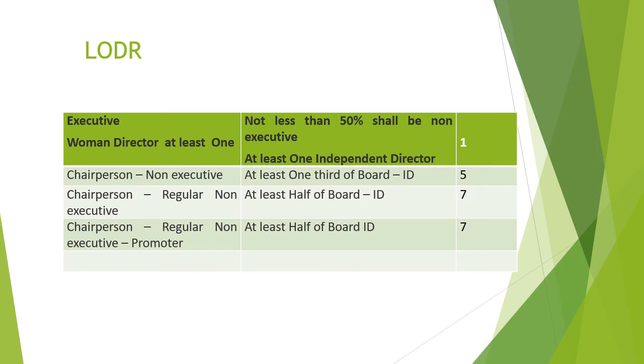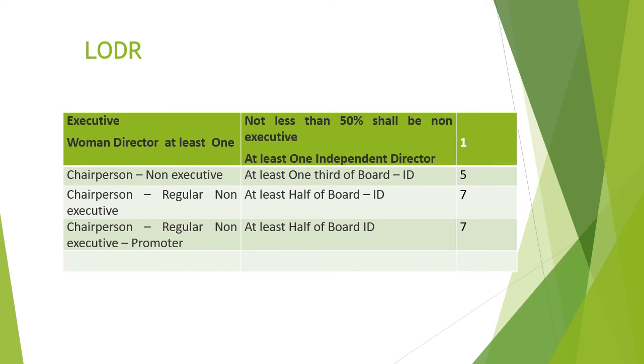So therefore, 1 is the minimum independent director. If the chairperson is non-executive, at least 1/3 of the board shall be independent directors. Of 13, 1/3 is equal to 5 independent directors that must be there.